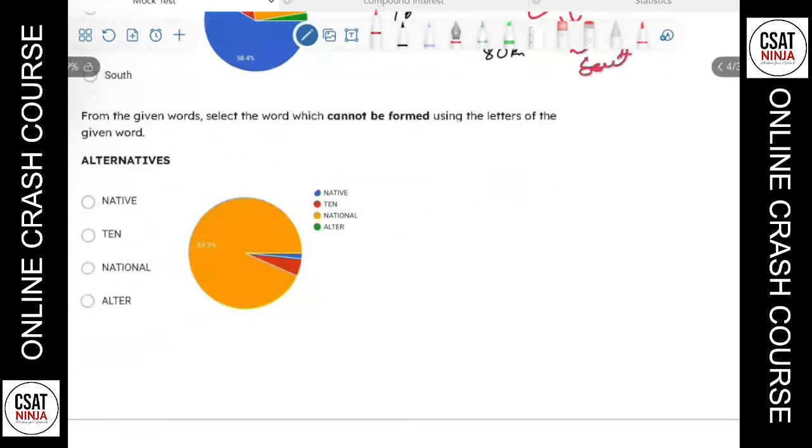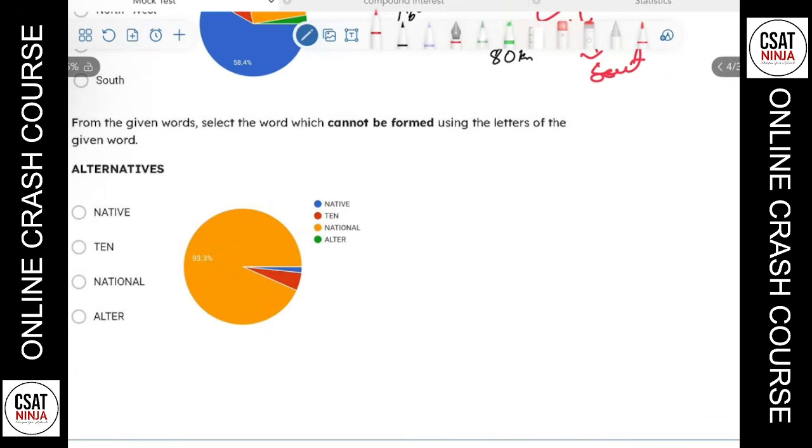Next, I think 93% gave the answer as national. The question is: from the given words, select the word which cannot be formed. I'll directly go for national and check whether that's the correct answer. You see a zero in national, and you don't see a zero in this alternative. So national cannot be formed because there is no zero in the word alternative. That's why national is the answer.